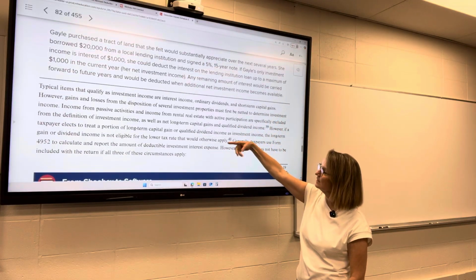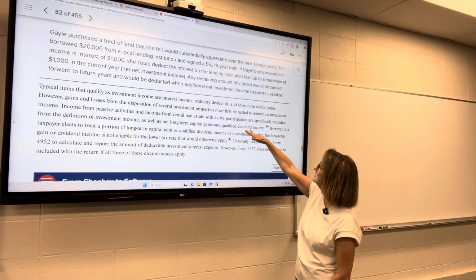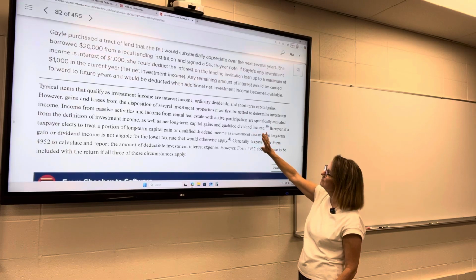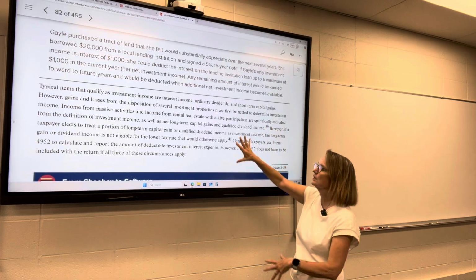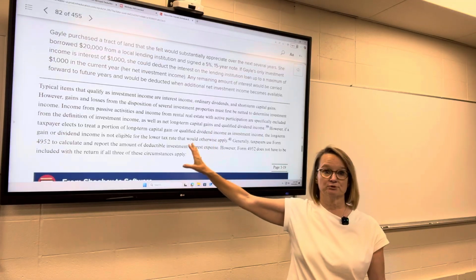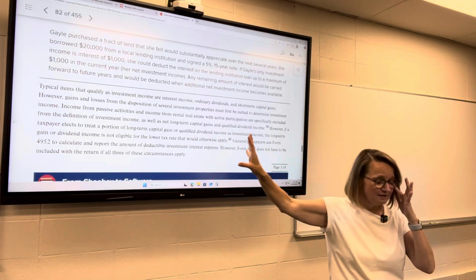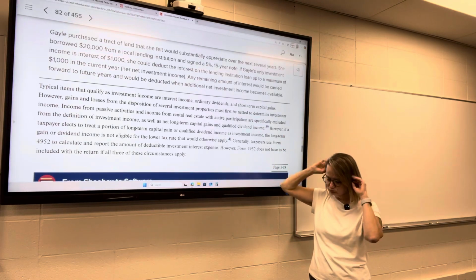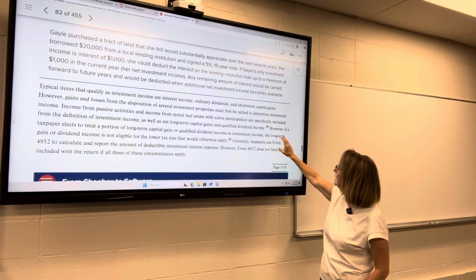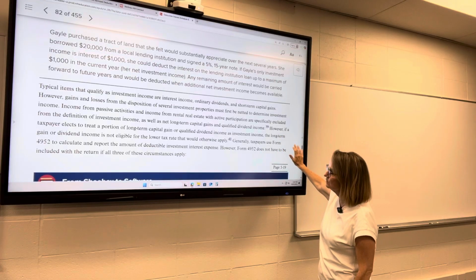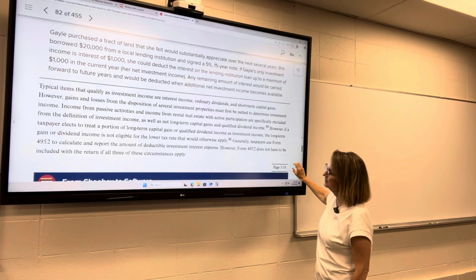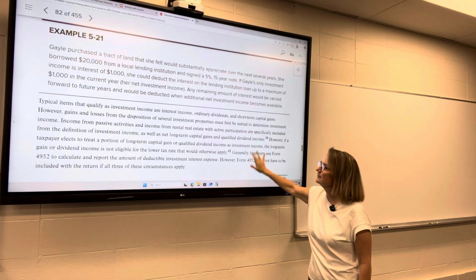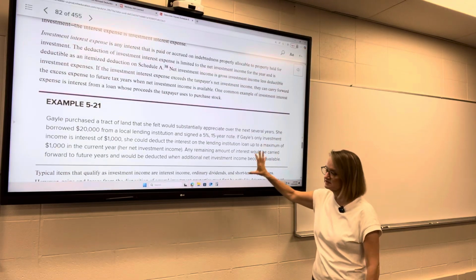So some of the things that qualify as investment income: interest, dividends, short-term capital gains. Gains and losses from the disposition of investment properties must first be netted, and so on. We're going to go through all of that actually in chapter 7. You're going to love it. I'm joking. The netting of capital gains is one of those brain explosion kind of moments. So the big thing I want you to take away from this is that investment interest expense is limited